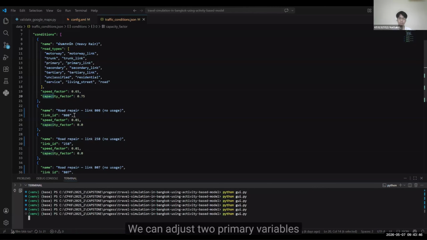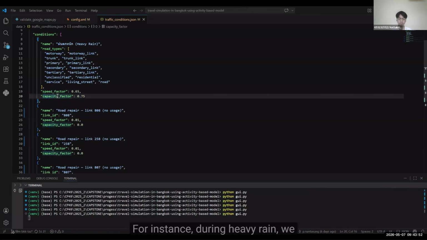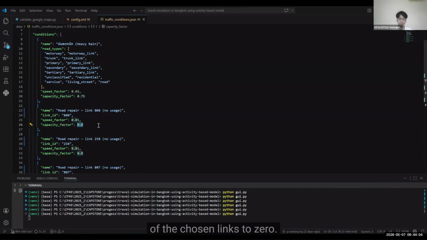We can adjust 2 primary variables, speed and capacity. For instance, during heavy rain, we reduce both speed and capacity to reflect real-world driving constraints. For road repair, we simply set the capacity of the chosen link to 0.